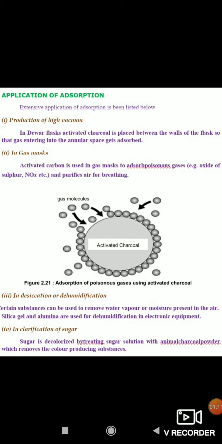Next one is in clarification of sugar. Sugar is decolorized by treating sugar solution with animal charcoal powder, which removes the color producing substances.